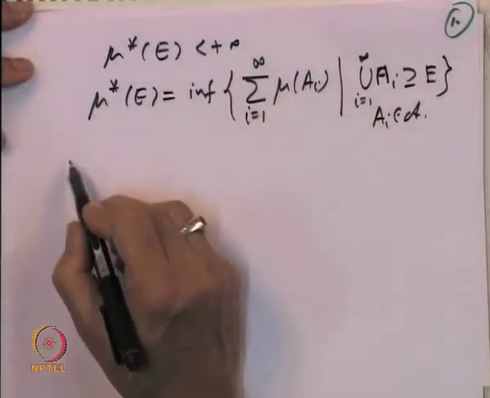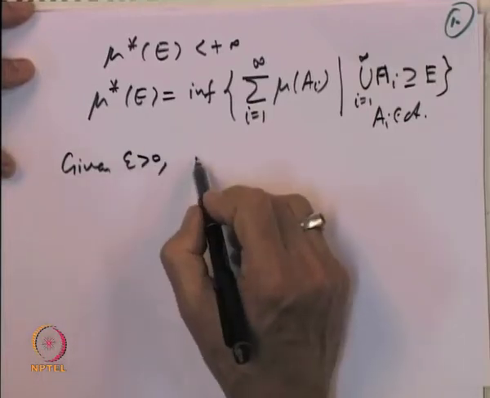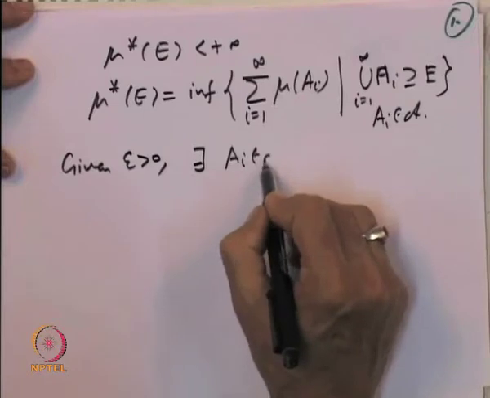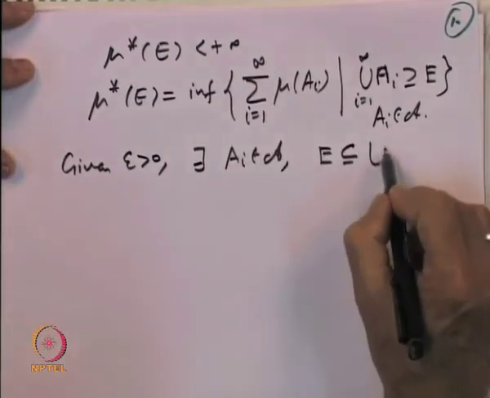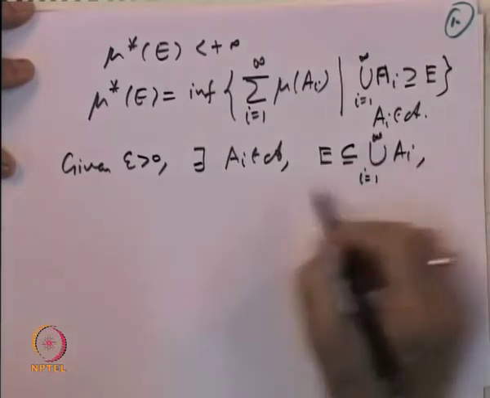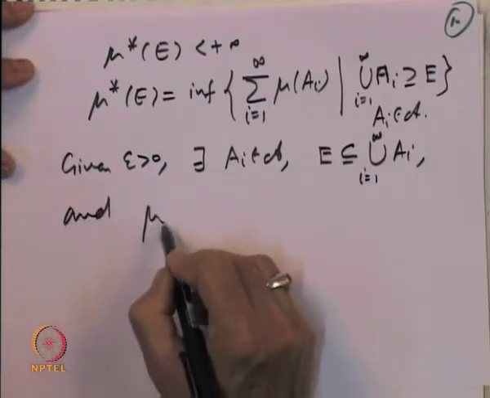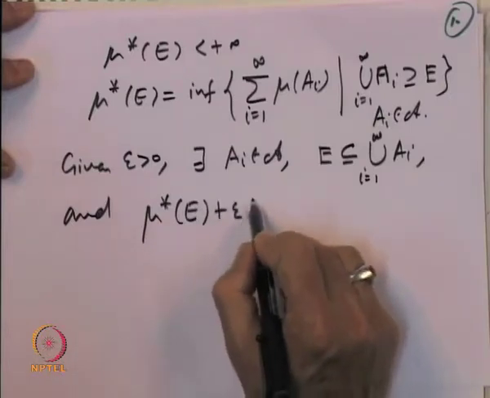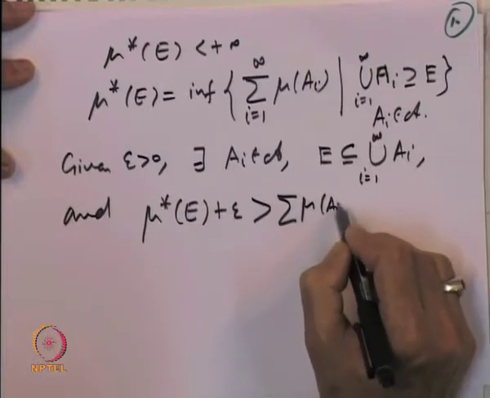So, this being finite, given epsilon, a small quantity bigger than 0, there exists a covering. So, there exist sets A i belonging to the algebra such that E is contained in the union of A i's and mu star of E, which is the infimum, plus the small number, is bigger than sigma mu of A i's.